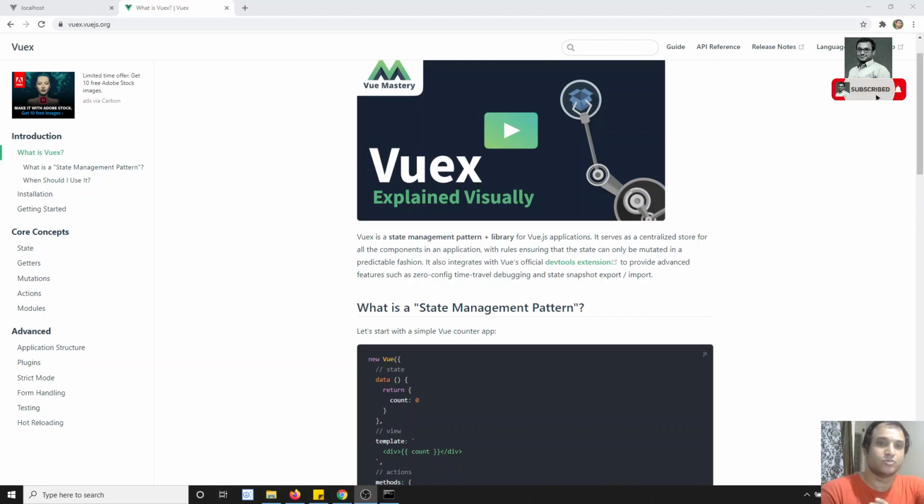If you come from different frameworks, in Angular you have a state management pattern, that is NgRx. In React.js you have Redux. In the same way, Vue.js has a state management pattern, that is Vuex. So what is state management actually? For example, in Angular, if you want to communicate between the components,